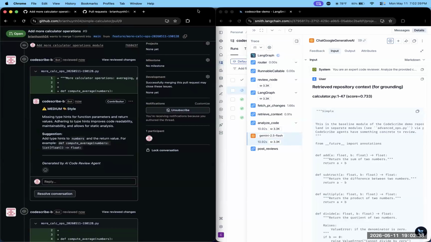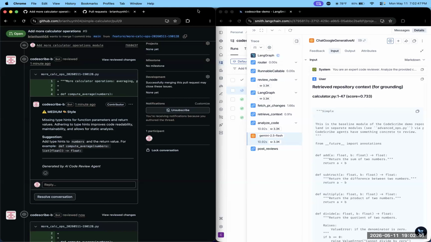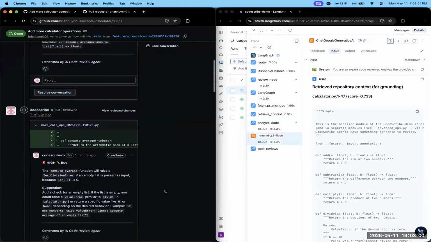You can see the first review comment it generated. It gave the comment a medium severity. The issue was with the styling of the code. It also writes what the issue was in one single word, and it explains what the issue is, and it also gives you the suggestion like what the developer should do to fix this issue. If you scroll down, you will see more review comments.